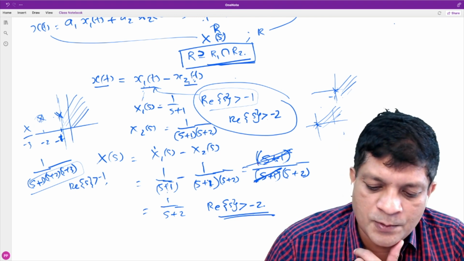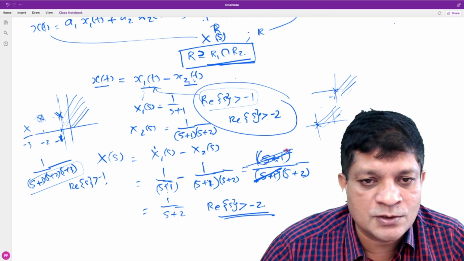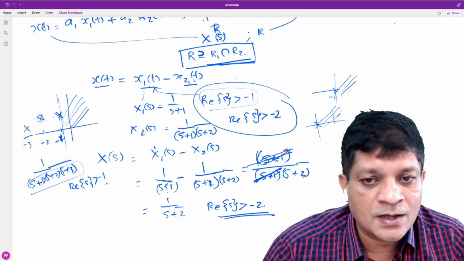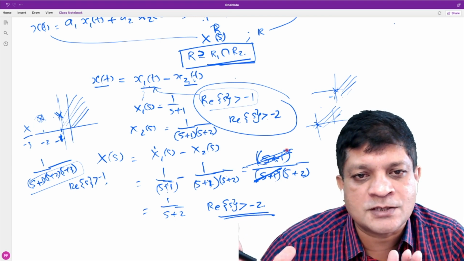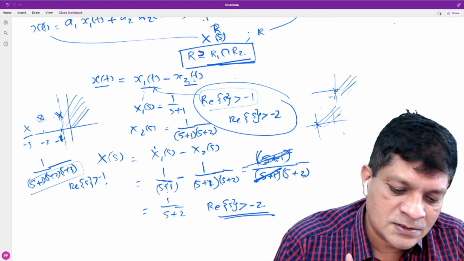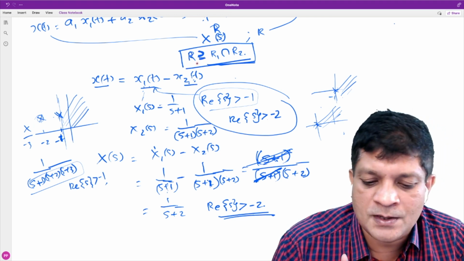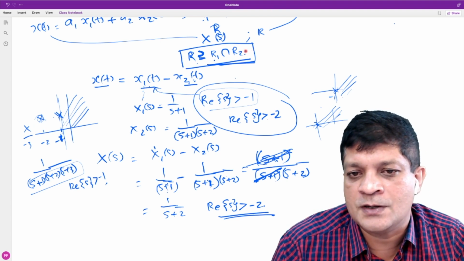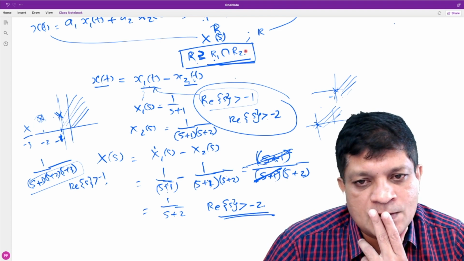So if one pole is cancelled, since the ROC is bounded by poles, then there is a possibility that the ROC will expand. Okay, and that is what is happening here. That is why we use this notation. The corresponding ROC can be a superset of R1 intersection R2. Is it okay?